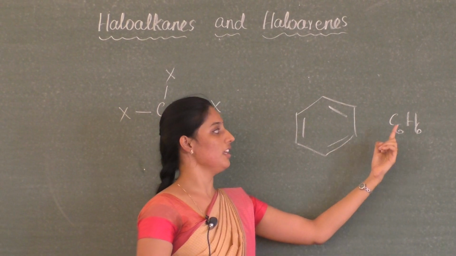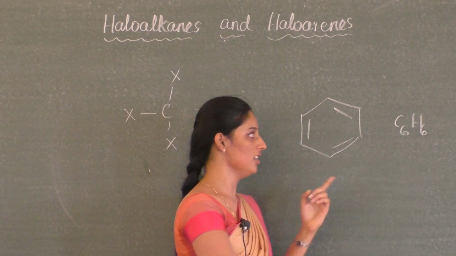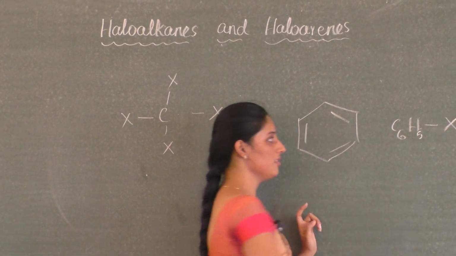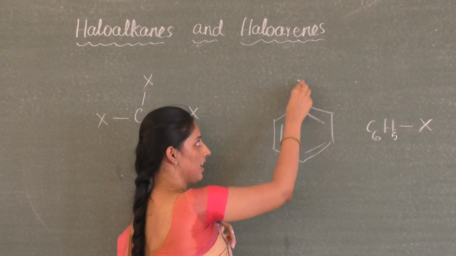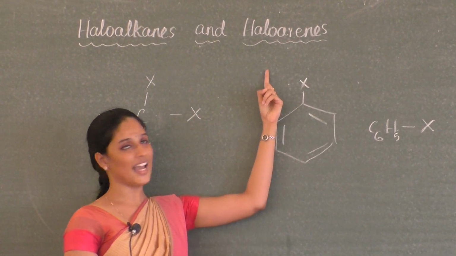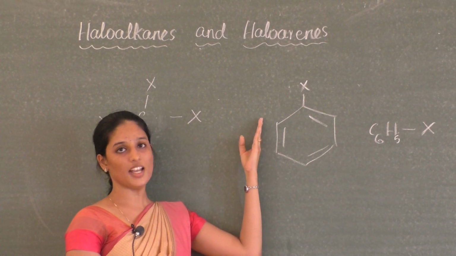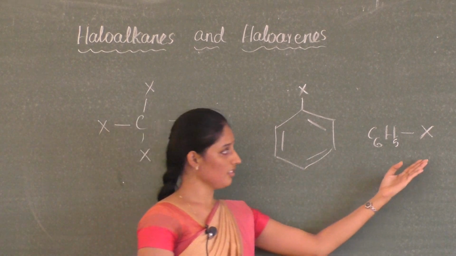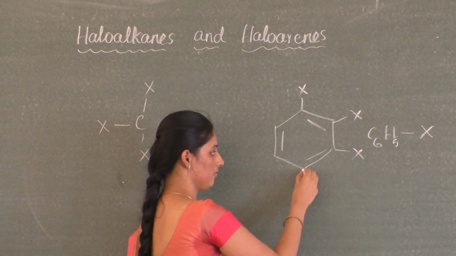If I replace any of the hydrogen atoms of the benzene with halogen, it becomes C6H5X. So this is a haloarene. I can also replace all the hydrogen atoms of benzene with halogen, and then also it becomes a haloarene.